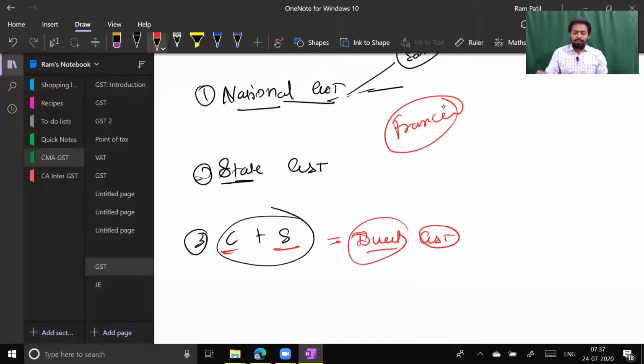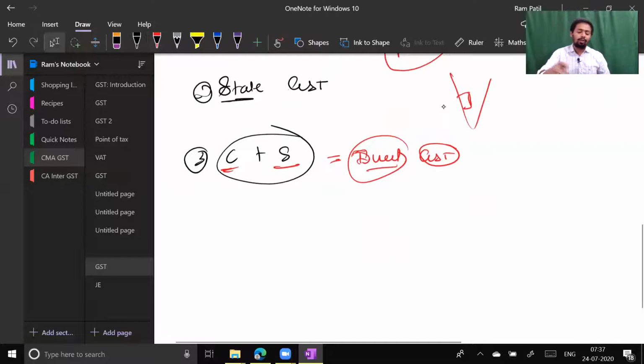CGST plus SGST, because if you are standing in Mumbai, you will pay both taxes: CGST to the central government and SGST to your state government. This is what we have already discussed on intrastate supply. On intrastate supply, that means supply within the state, we pay two taxes: tax to the central government in the form of CGST and tax to the state government in the form of SGST. And let me tell you some good news.